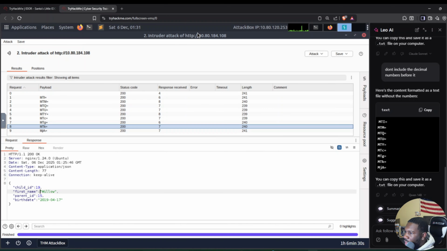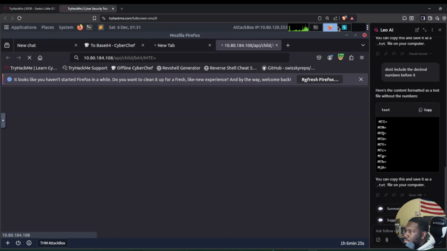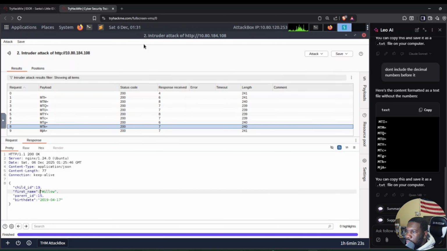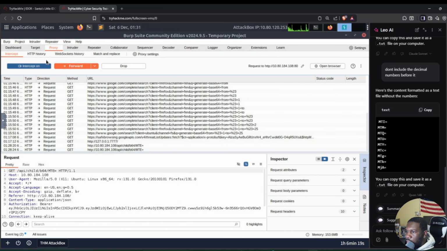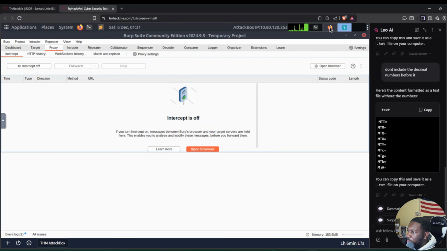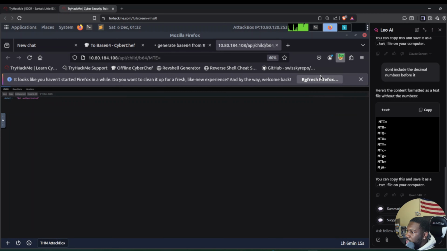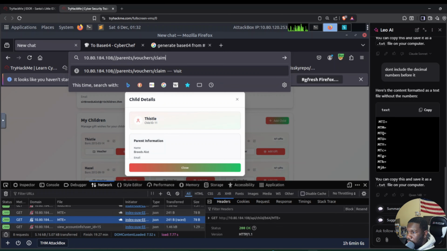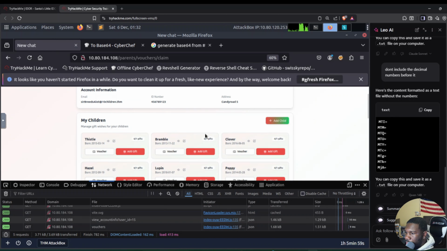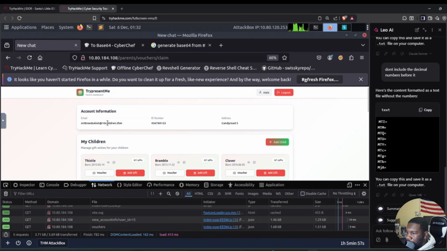All right, so let's go back here. Turn this off real quick. Close out of this, we don't need this tab. And then let's turn intercept off. Then Foxy Proxy, let's also turn that off. Disable it. Now let's go to this URL that they told us to. All right, so we're at 10children.tryhackme. Still logged in as Niels.